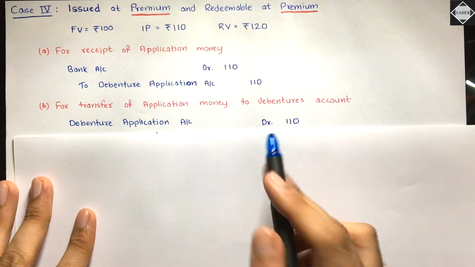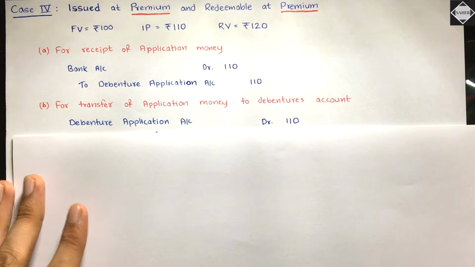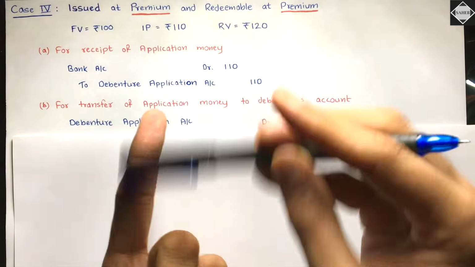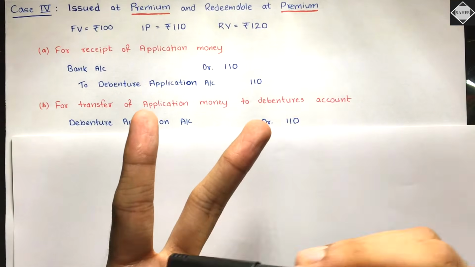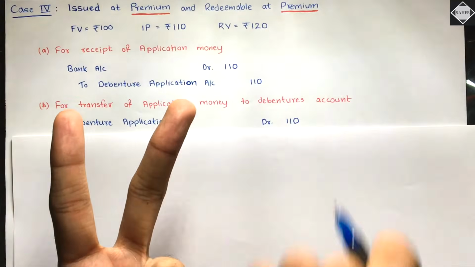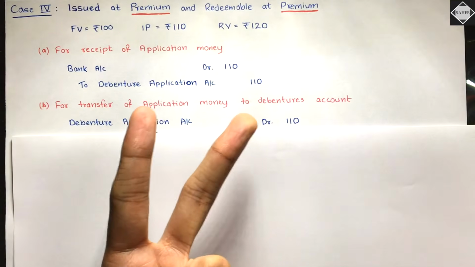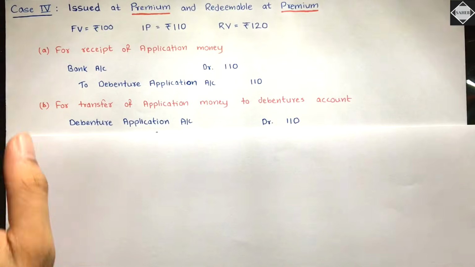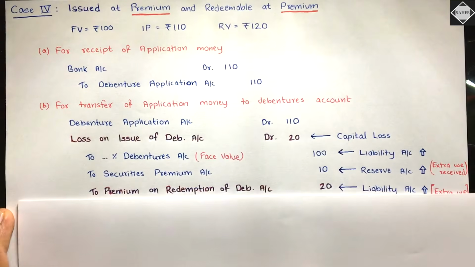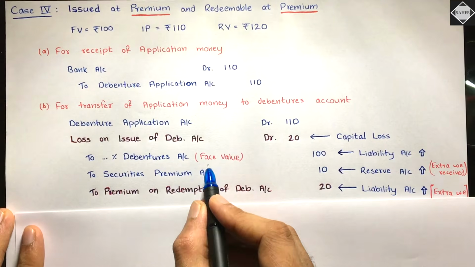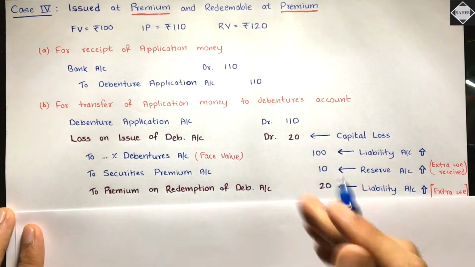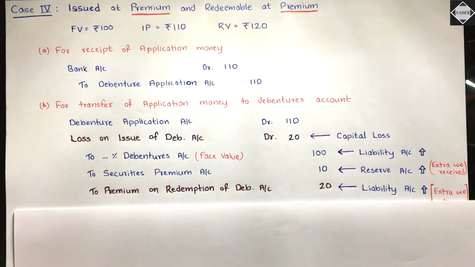Now this amount I have to take somewhere. Where do I have to take it? We have to take it to the percentage debentures account, only the face value, and then the remaining 10 rupees extra which we have received will go to securities premium. See here, this entry we have to pass. 2% debentures account, only face value will go, 100, and in securities premium the 10 rupees extra we have received will go. Is that clear?